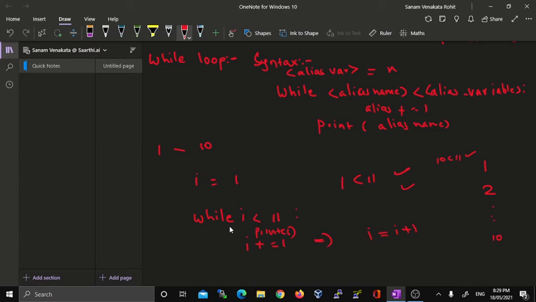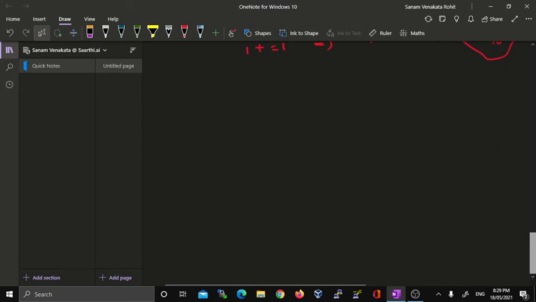Then it is going to increment, and 10 plus 1 becomes 11. It is going to check whether 11 is less than 11 or not. As 11 is not less than 11, it is going to come out of the loop and print the first 10 numbers, that is from 1 to 10. And I'm also going to show all these things practically with the help of Jupyter Notebook.